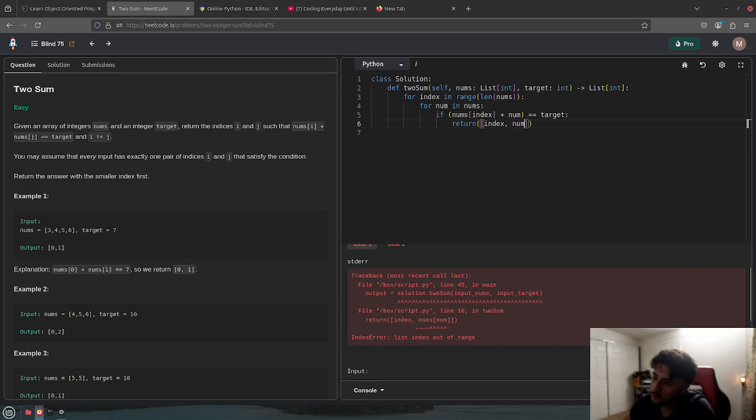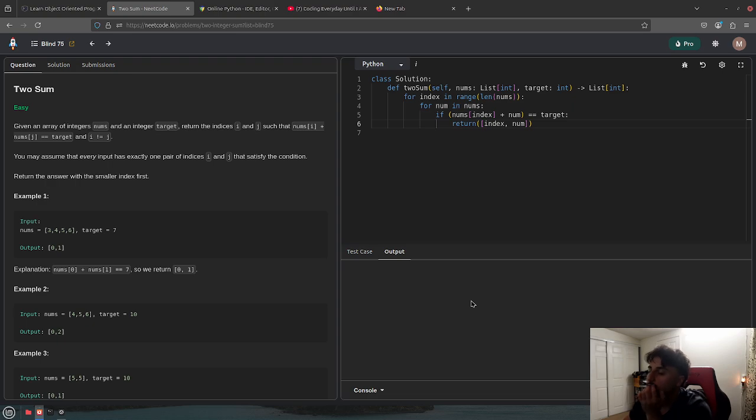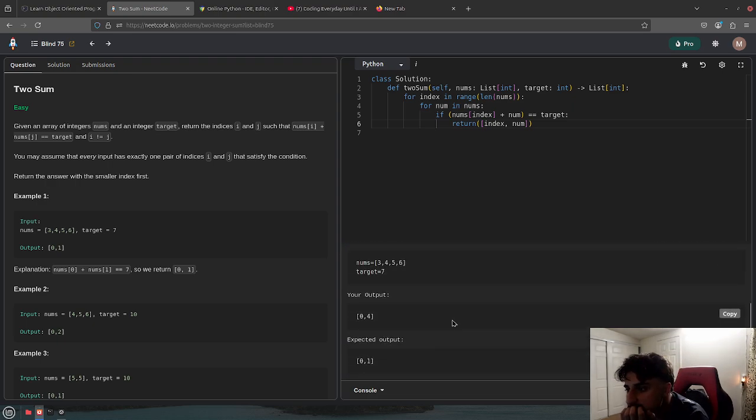If I put num, obviously it's gonna be 0-4. I just need the index. I need this. How do you get the index from here? If num's the index, I don't think this will work. Would I have to get the index of the next one? Would that make sense?